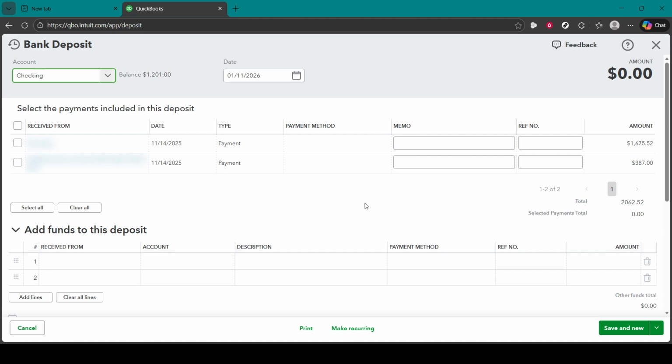A helpful tip: if you already recorded a sale, don't post the deposit directly to an income account again. Use the payment in undeposited funds instead to avoid double counting. Give everything a quick review, confirm the details, and you're all set. Your manual deposit is now recorded and ready to match with your bank feed.